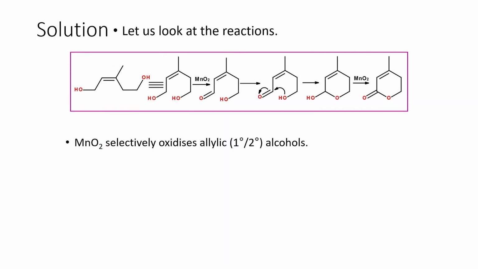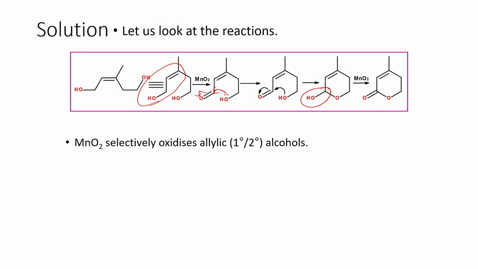So we can draw the structures like this. The allylic alcohol is the one which will undergo oxidation in the presence of MnO2. So the moment we have an aldehydic unit and there is a lone pair of electrons on the oxygen, this will attack this electrophilic carbon, and then this will move this way, and we end up with a cyclic system.